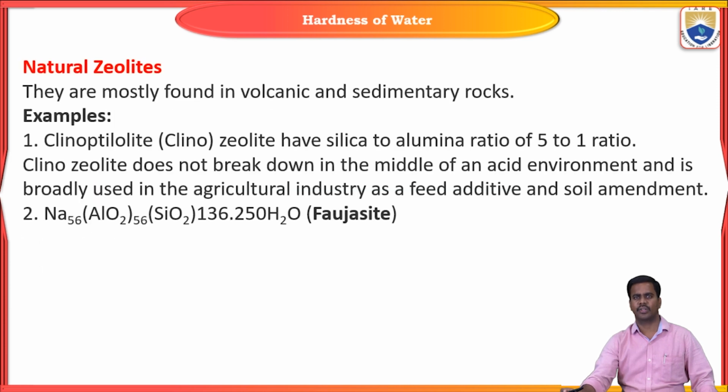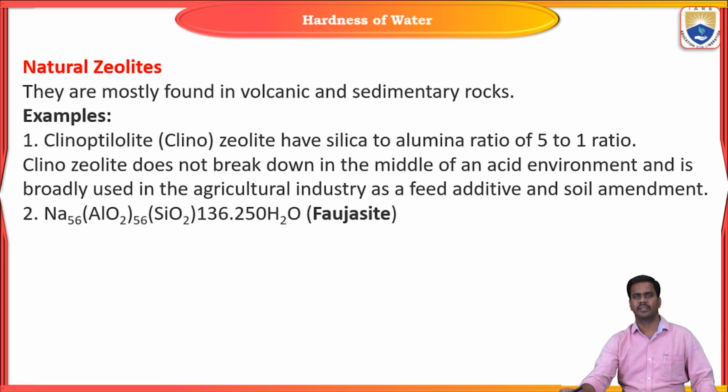Some natural zeolites, like clinoptilolite, have a silica to aluminum ratio of 5 to 1. It does not break down in an acid environment and is broadly used in the agricultural industry as a feed additive and soil amendment.